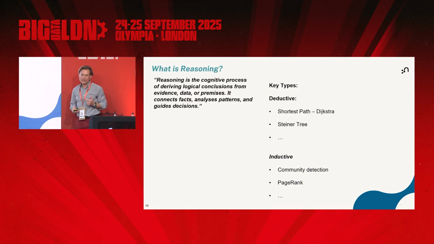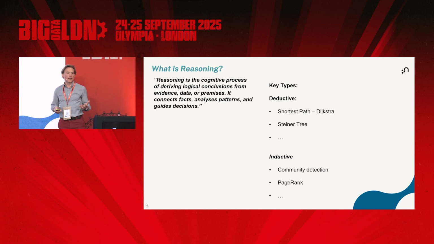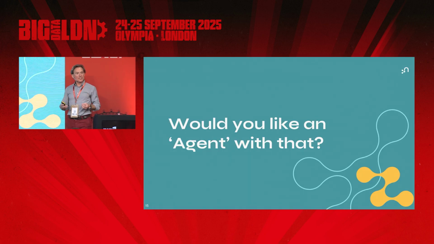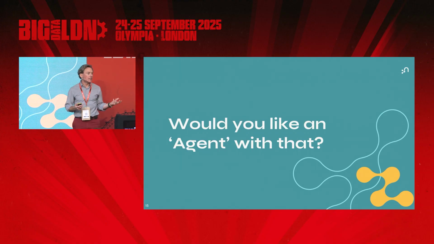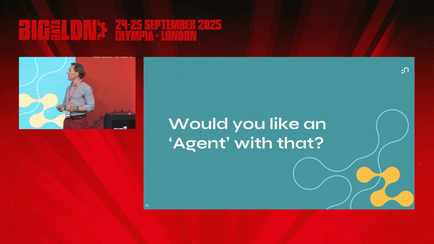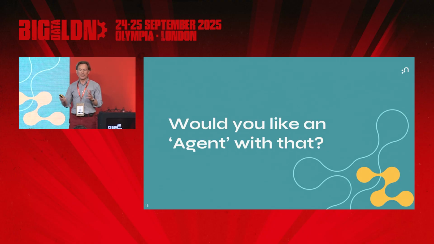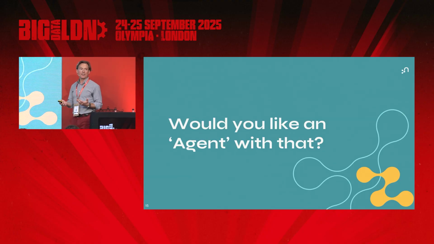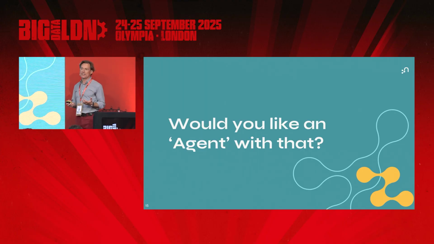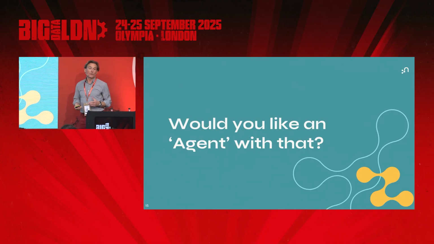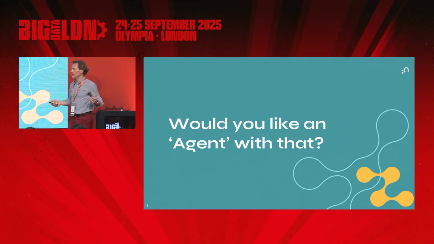And that brings the question: now, in this age of agents, can we use an agent to help us with that reasoning? Because the alternative is to go and get a degree in data science, so to speak, and become a data scientist and do it all yourself, right? So that's the alternative. But can we have an agent now to facilitate that reasoning on graphs? And of course, yes is the answer, otherwise I wouldn't be here.